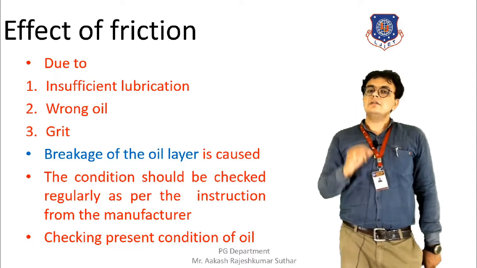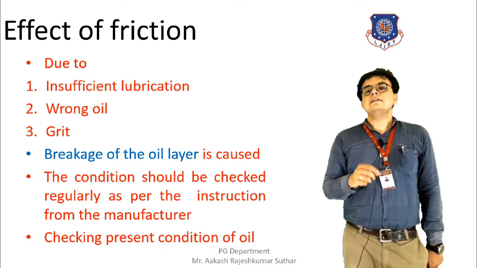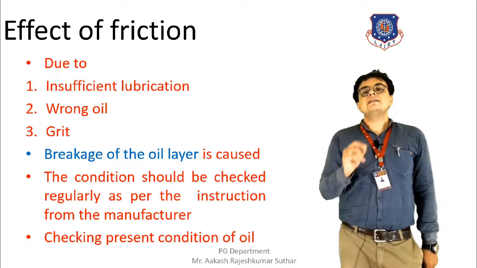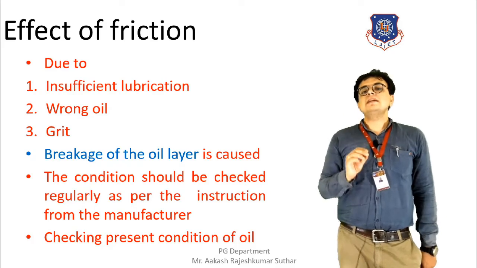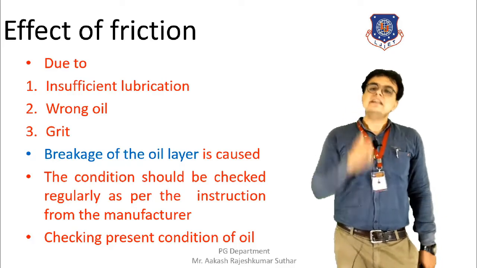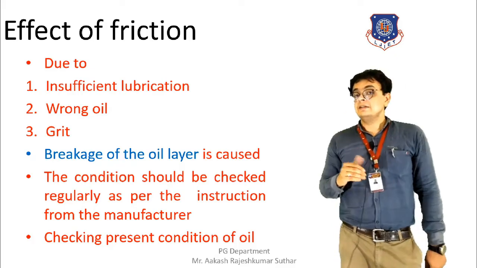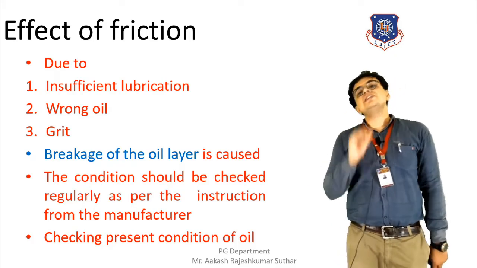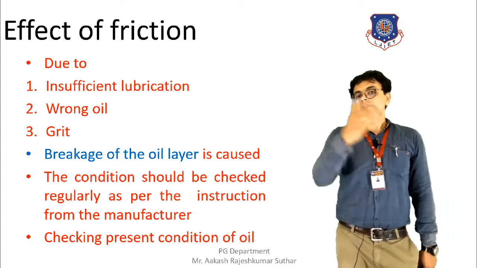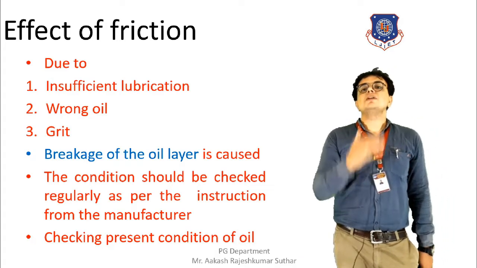The ring of the lubrication oil should be opened. We should see the ring and the oil found on that ring. By this, we can know the condition of the oil and its properties, whether its properties have worsened or not.